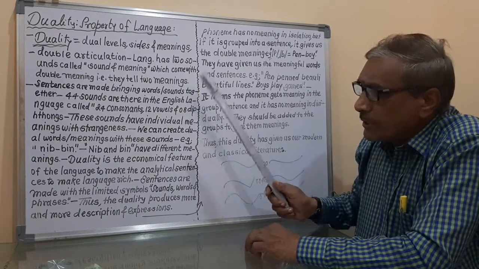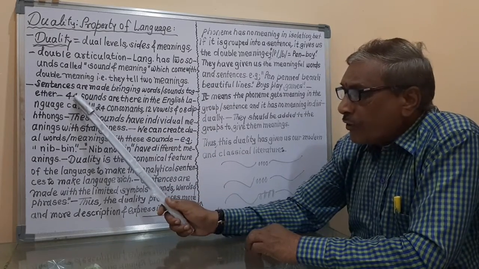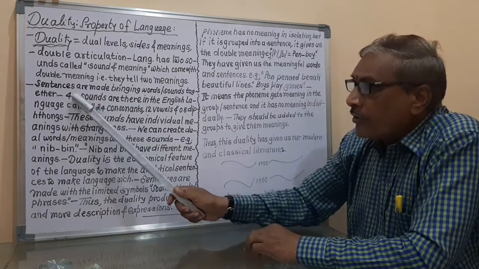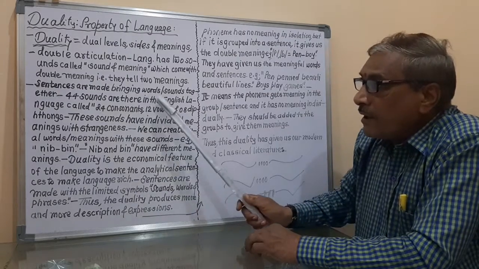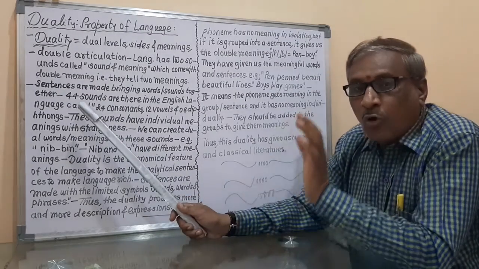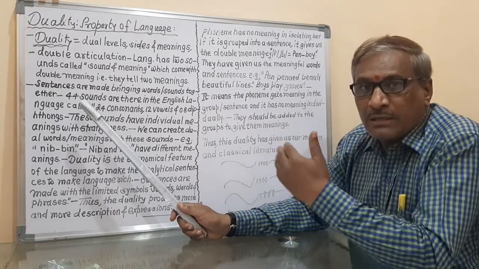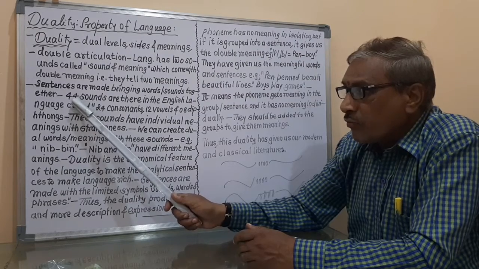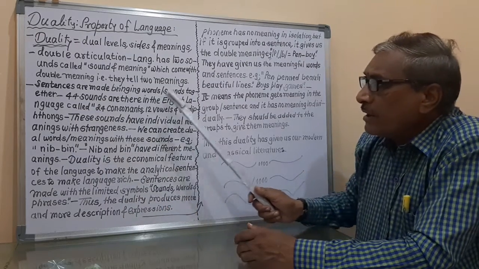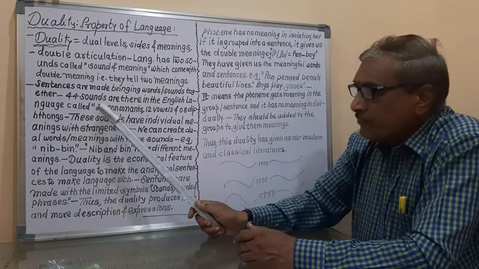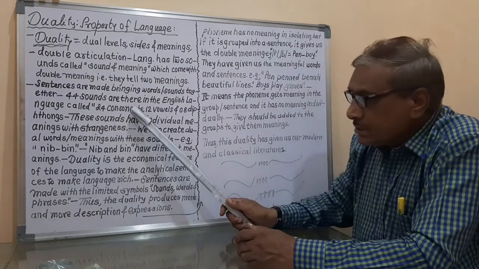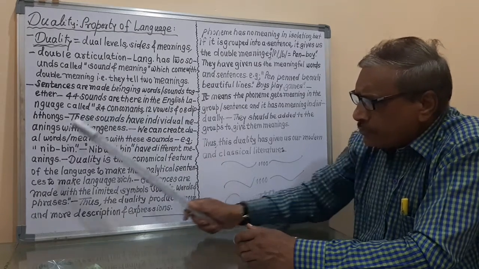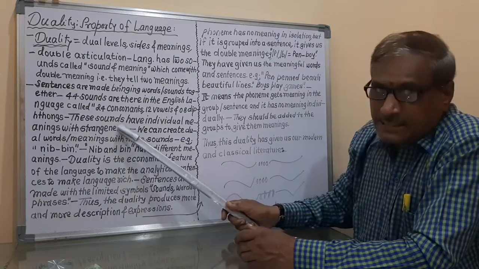There are 44 sounds in the English language. How many sounds are there in the English language? There are 44 sounds, called 24 consonants, 12 vowels, 8 diphthongs, with strangeness.